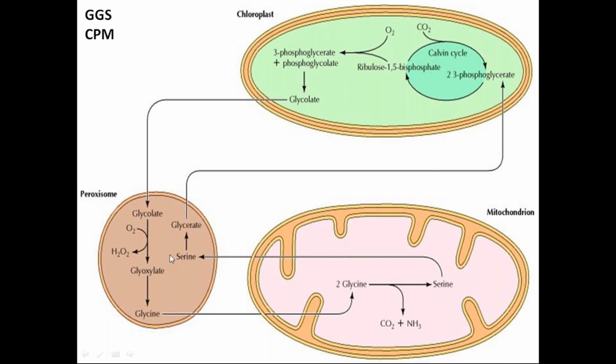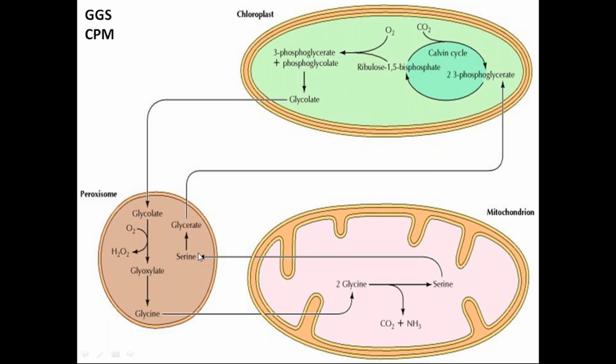Very, very important. You have to mark in which organelle which thing is generated, because this is asked in your 4 marks and in your 2 marks. In both the places this is asked. See, in the peroxisome, this glycolate is converted into glycine, and this glycine is then transferred into the mitochondria, and this glycine is converted into serine. This serine is again transferred back to the peroxisome.